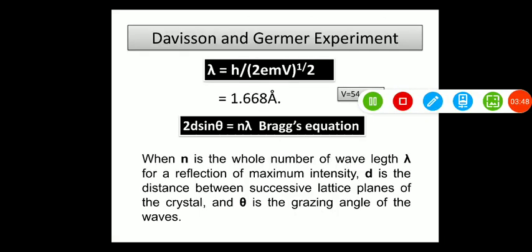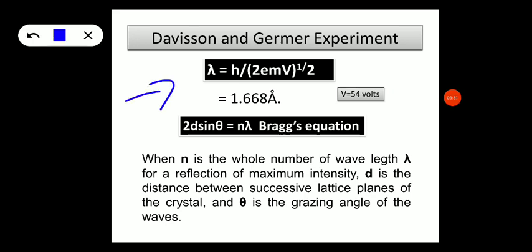Now using the expression lambda is equal to h by root of 2 emV, where e is charge, m is mass and V is the volts. Since the electron is accelerated by applying a voltage of 54 volts, it is substituted in the expression, and h is Planck's constant. We come out with the answer lambda is equal to 1.6668 Angstrom.